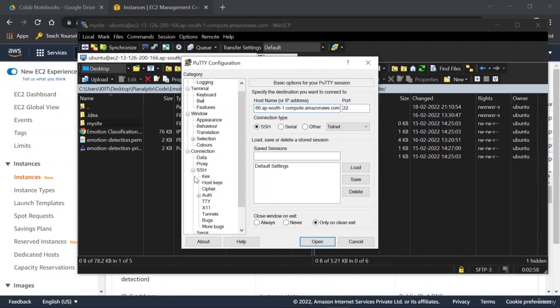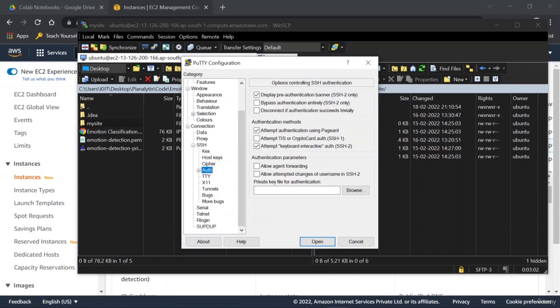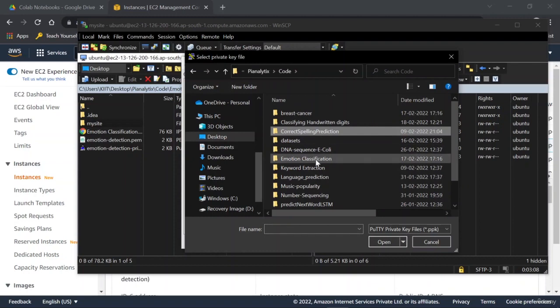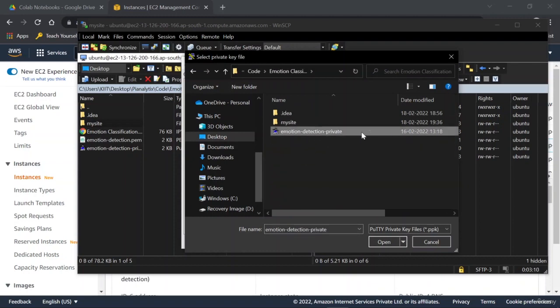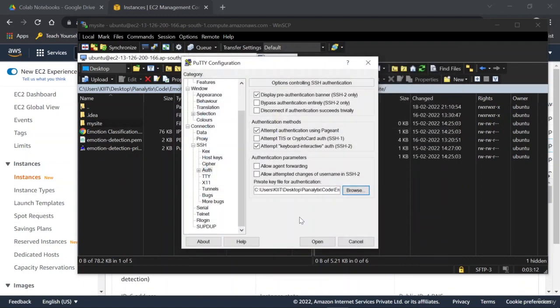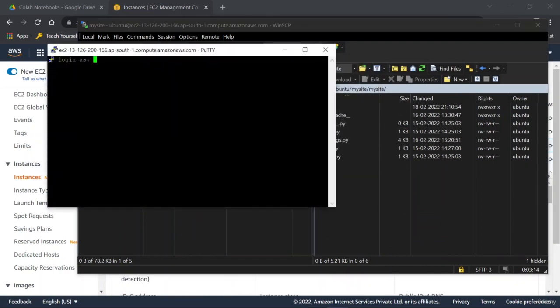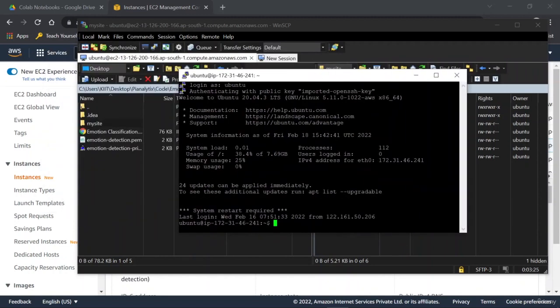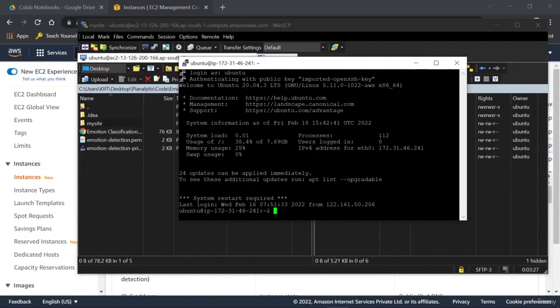Then in the SSH authentication, again browse for your private key file, the PPK file. And okay, here you can see I have my file. Click on open. Again, click on open. Then it would ask you to log in as who. If you're using the Ubuntu AMI, then it's going to be ubuntu only. And now you're logged in to your virtual machine, right?